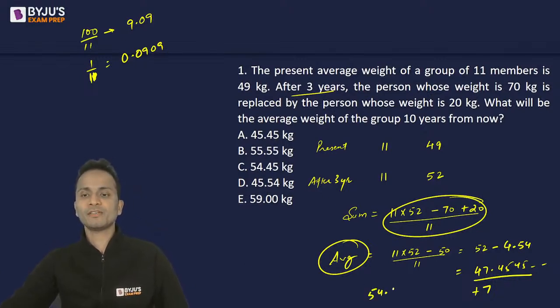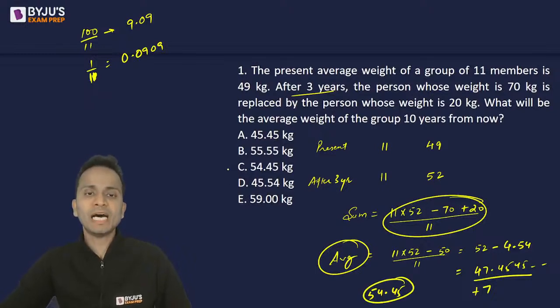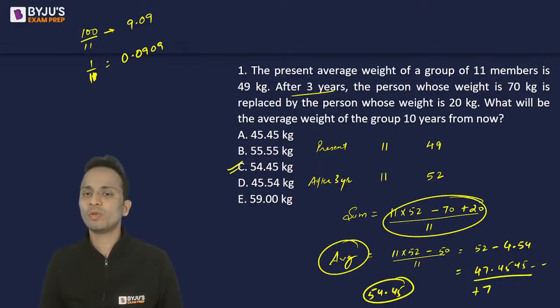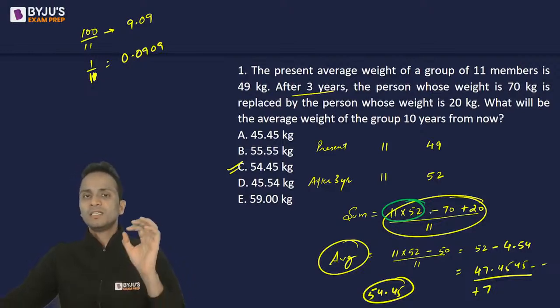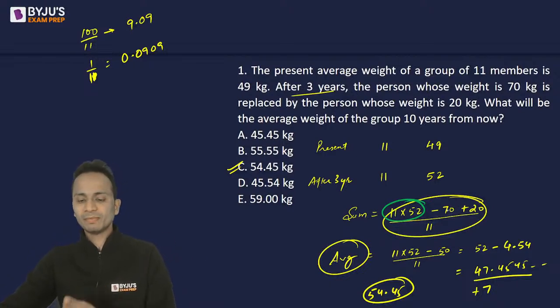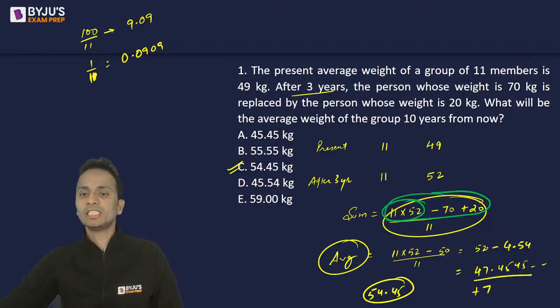So 54.45 kgs will be the average 10 years from now. Okay? So I'll reiterate this question. So present 11 members, 49 was the average. After 3 years, the average will become 52. So the sum will become 11 multiplied by 52, right? Up till this point. Now at this moment, a 70 kg person is replaced with a 20 kg person. So sum में से मैंने 70 minus कर दिया and 20 add कर दिया. So this will become the new sum. When divided by 11 will become the new average. Now this new average came out to be 47.45.